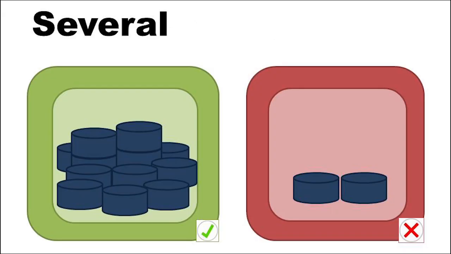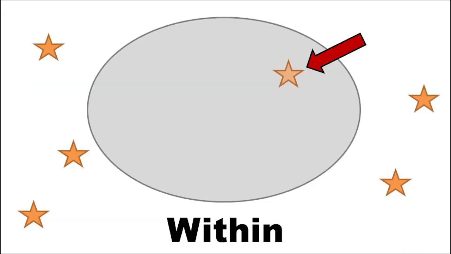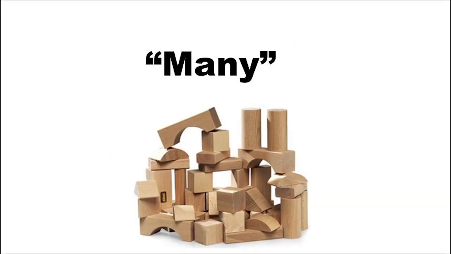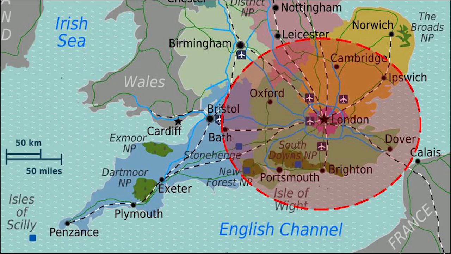Lesson 69. Repeat. Several. Within. Explanation. Several is just another word for many. Within we use to indicate something between 2 points, or simply inside of. For example, there are several towns within 100 kilometers of London, so to any direction north, south, east, and west of London for 100 kilometers there are many towns.